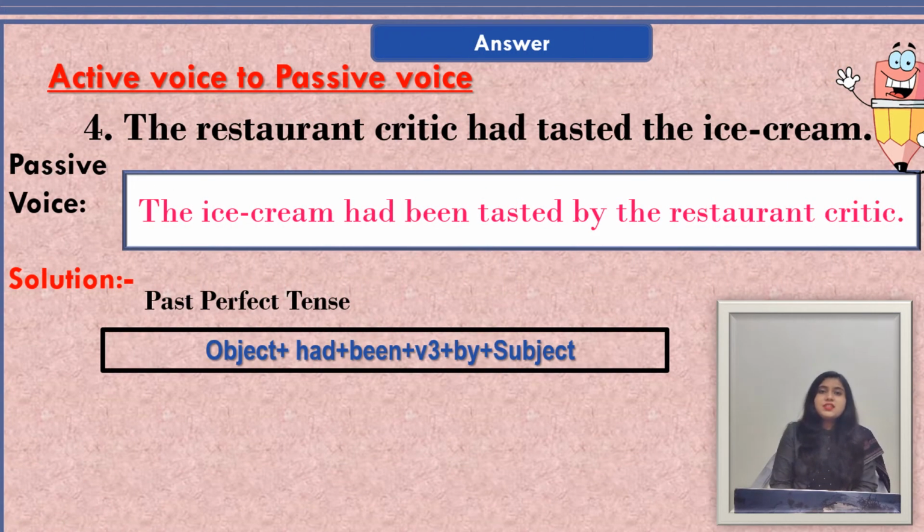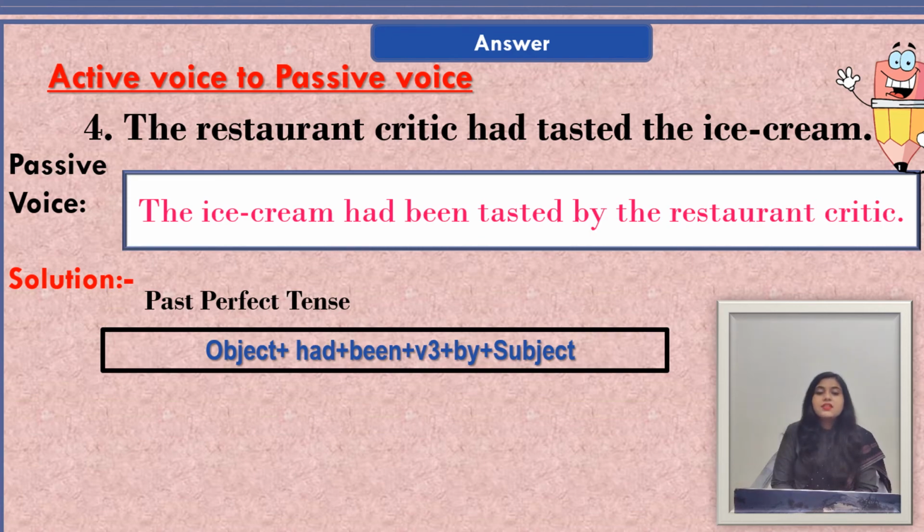When we change this sentence into passive voice, we will use this formula: object plus had plus been plus V3 plus by plus subject. And here we have applied this formula and our sentence will be in passive voice: the ice cream had been tasted by the restaurant critic.